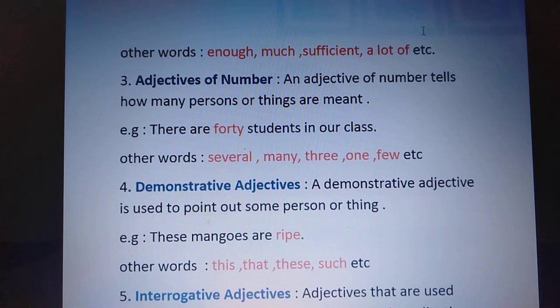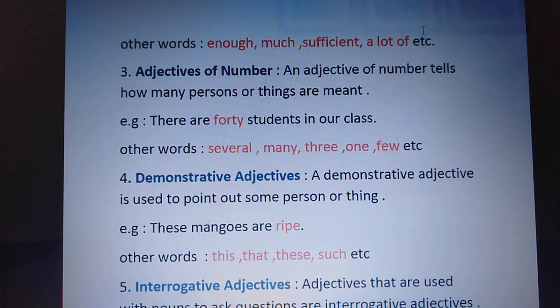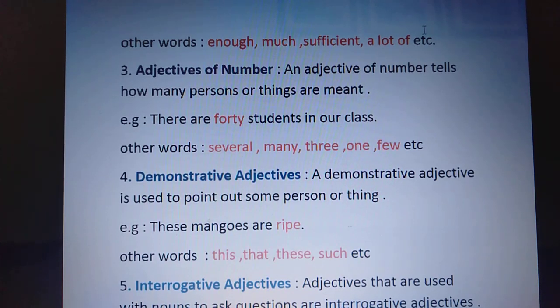Then we have demonstrative adjective. A demonstrative adjective is used to point out some person or things. Basically when you are pointing out some person or anything which is placed at a far off distance or nearby, you use the demonstrative adjectives. The example is, these mangoes are ripe. The mangoes are placed nearby me and I am saying that these mangoes are ripe. What am I using here? These. So these is the demonstrative adjective I have used for mangoes which are ripe. Other examples can be this, that, these, such, etc.